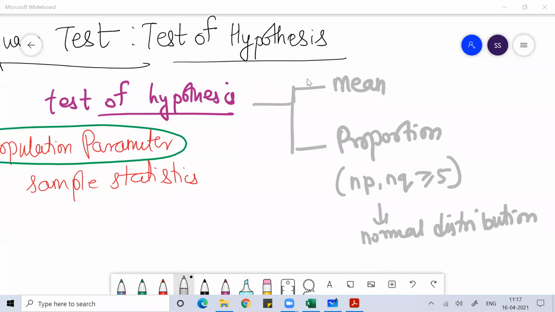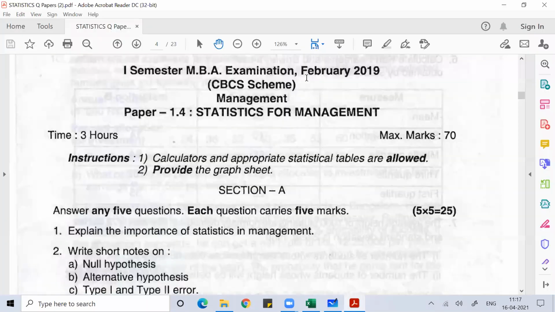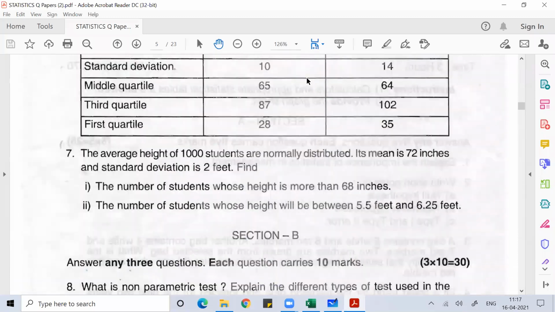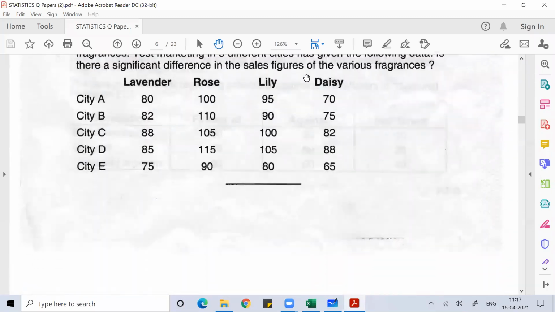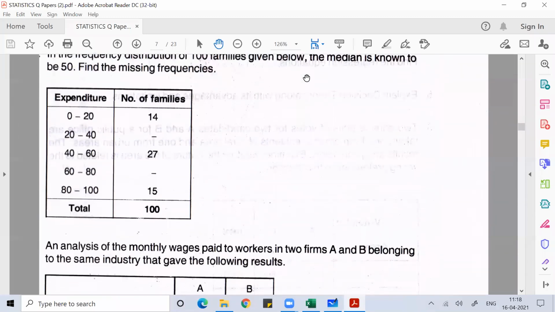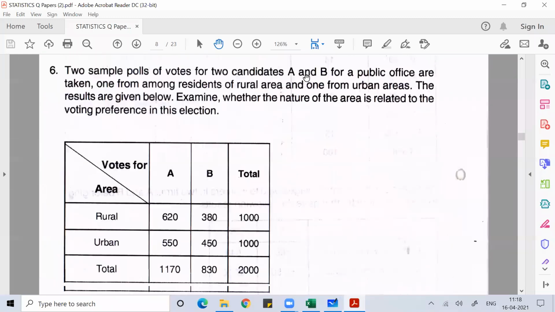While working on the test of hypothesis, either we work on mean or we work on proportion. A mean problem can be a one mean problem or a two mean problem. A proportion problem can be a one proportion problem or a two proportion problem. There's a question which once came in an exam, based on proportion. You can see that problem.